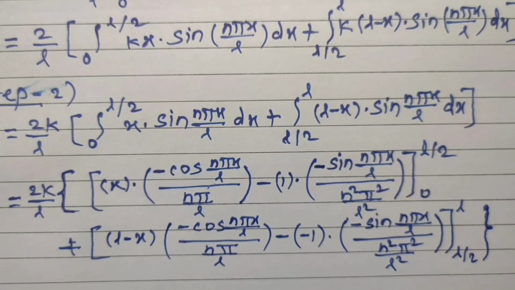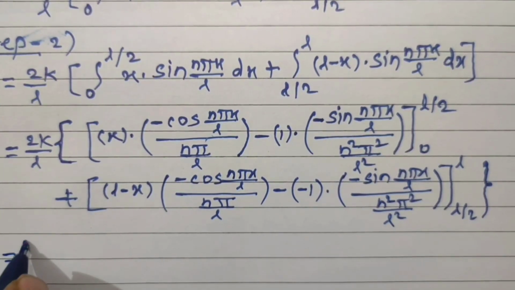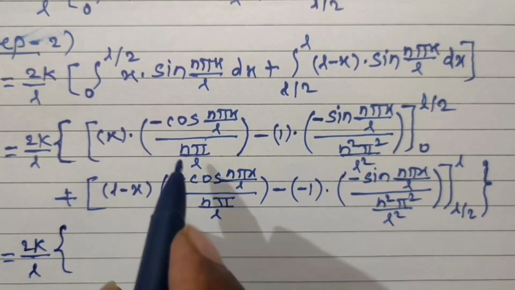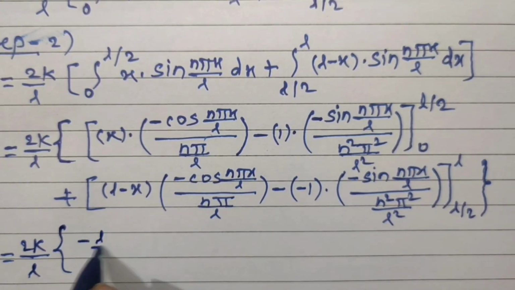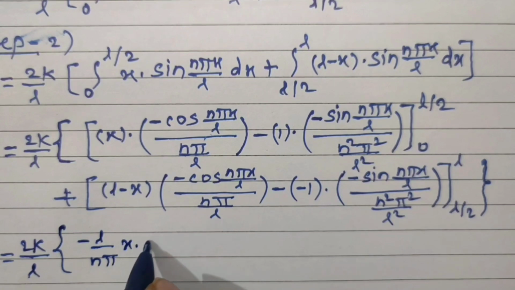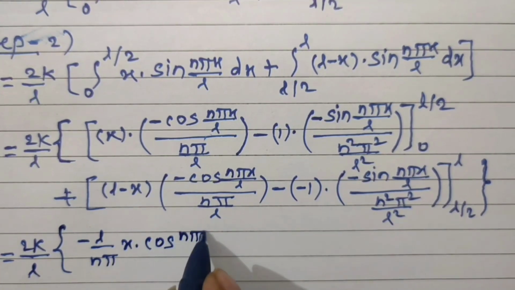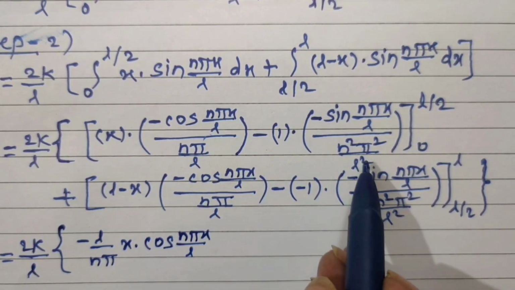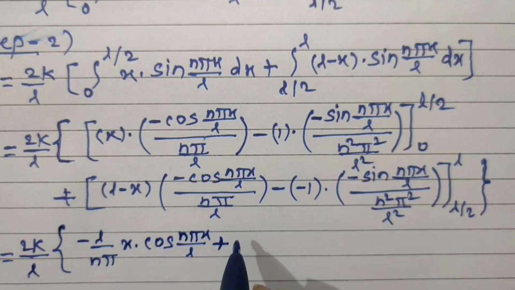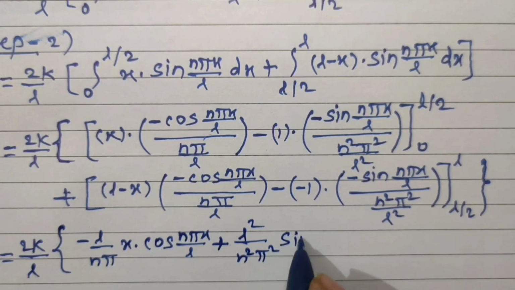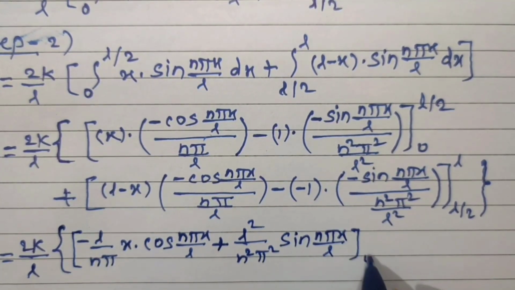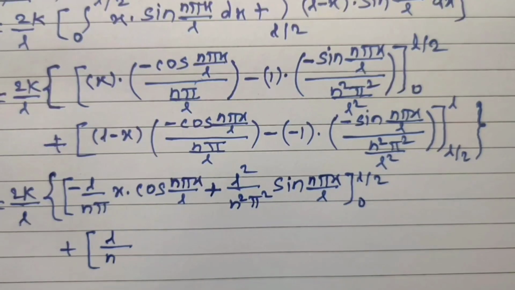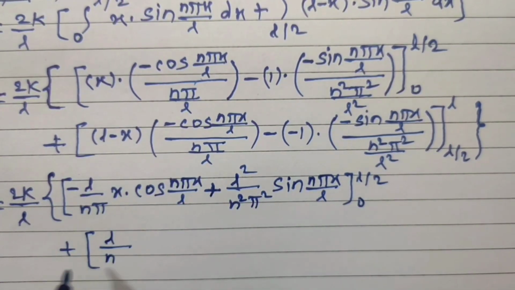Let us simplify this. This is equal to 2k upon L. Now in this bracket, this can be written as minus of L upon n pi x into cos of n pi x divided by L. Now here minus minus, this becomes plus L square upon n square pi square sine of n pi x divided by L, and limits from 0 to L upon 2. Now simplify this one, plus into bracket.